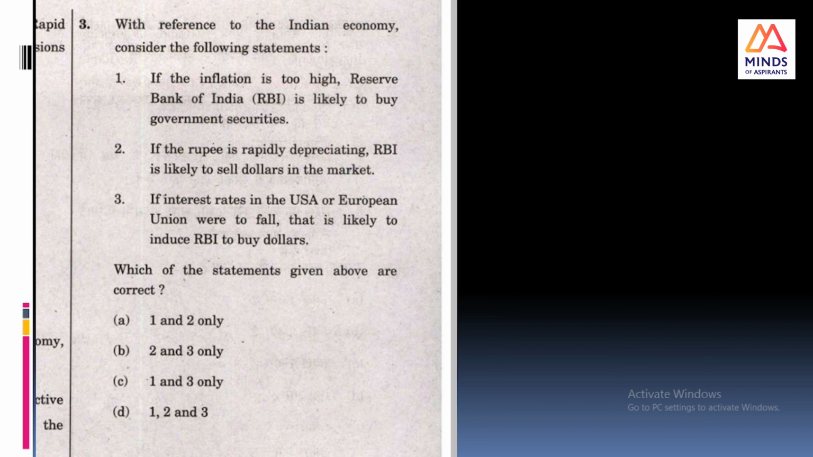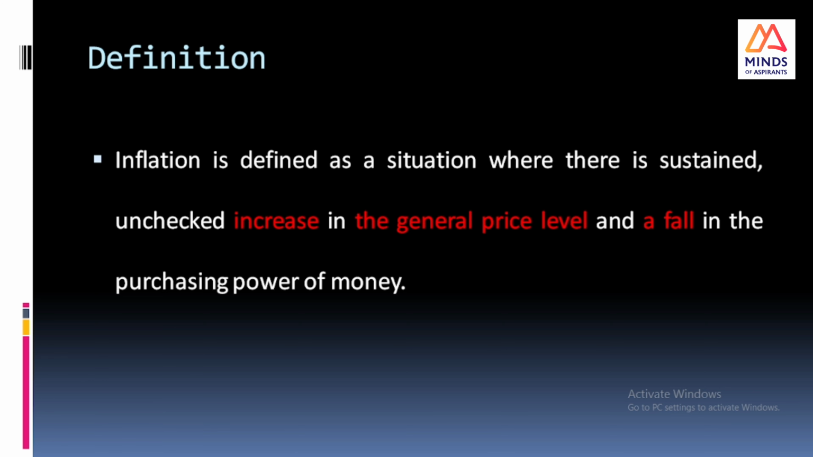See, this is the question asked in the Prelims 2022. Okay, Prelims 2022, and there has been a question regarding inflation. See, regarding statement 1, if the inflation is too high, RBI is likely to buy the government securities. And before going to this topic, we will have a brief introduction about inflation. Okay, inflation is defined as a sustained, unchecked increase in the general price level over a period of time, which we term as inflation.